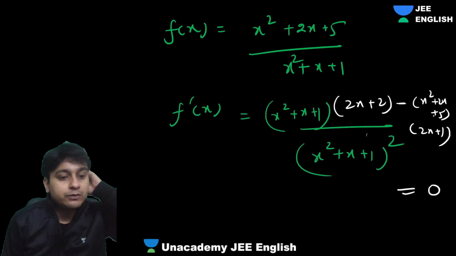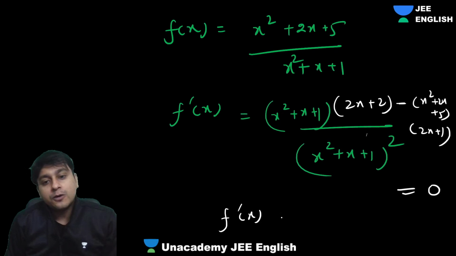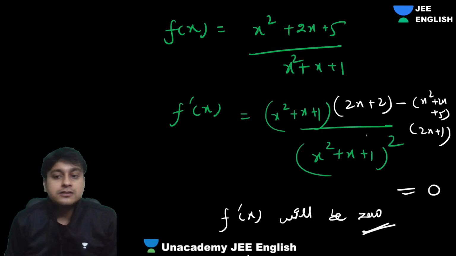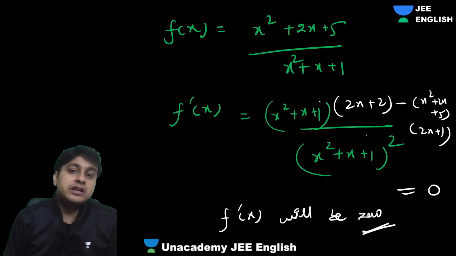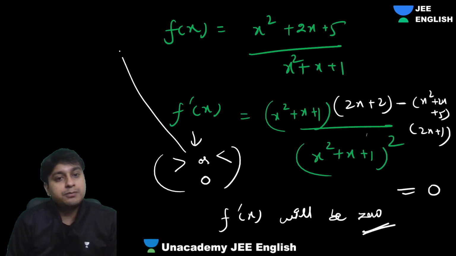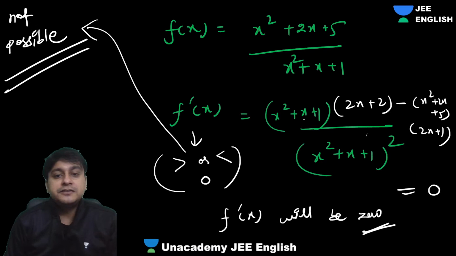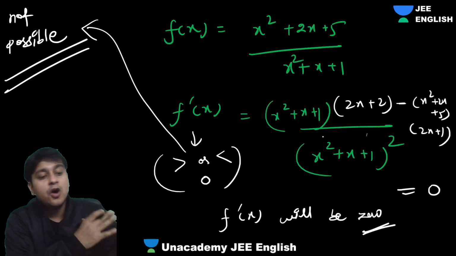So obviously you will get one root, isn't it? So f dash of x will be 0. We will get a root. It will never be always increasing. This expression will never be either always greater than 0 or always less than 0. That will not be possible. Will it be possible that this function's differentiation will be throughout greater than 0 or less than 0?